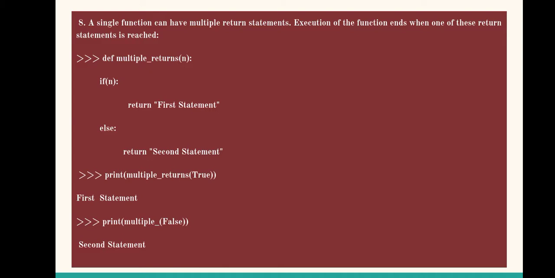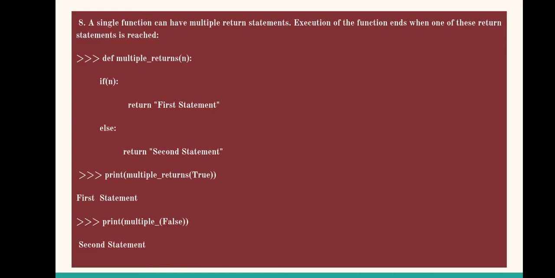If the condition stated with if is correct, then the first statement will be returned as a value. If it fails, then the second statement will be returned by the function call. Let's go to an example where the function multiple returns is called and we are passing true. True means 1.